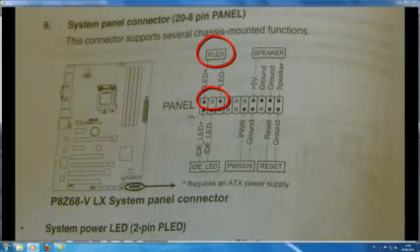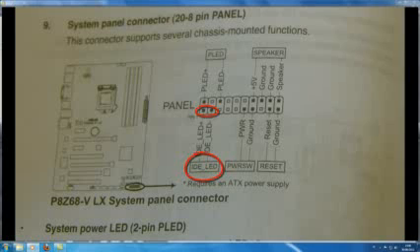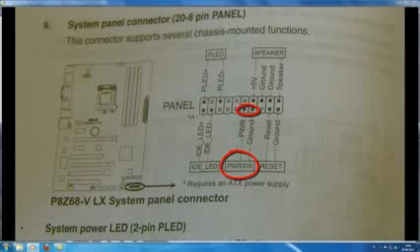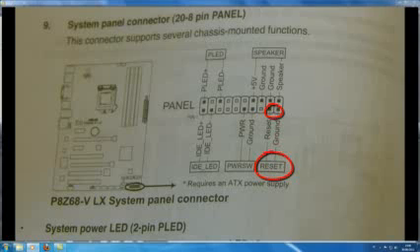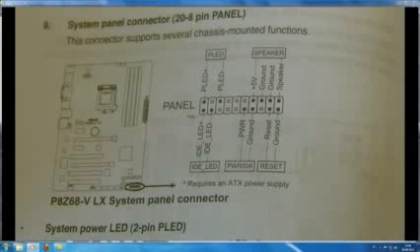So you have your power light LED, you have your hard drive LED light, you have your power switch, you have your reset switch, and you have your speaker. Now every motherboard is different with these connections, and so are the desktop tower units. So make sure you consult this page on your user guide.